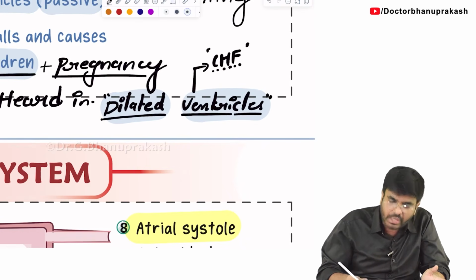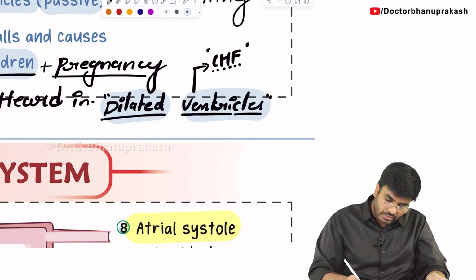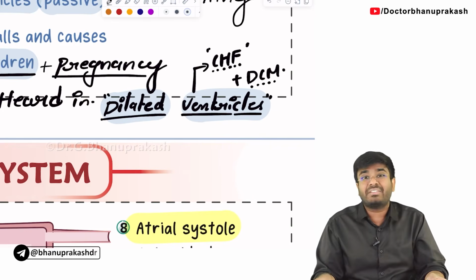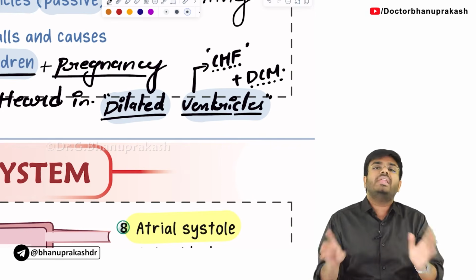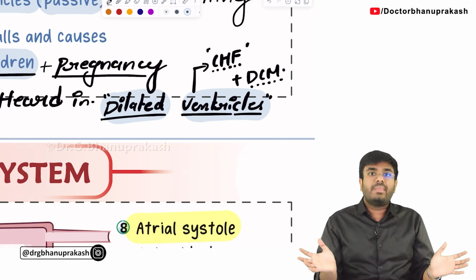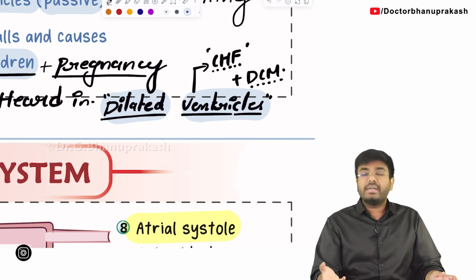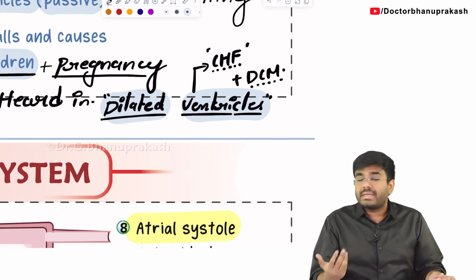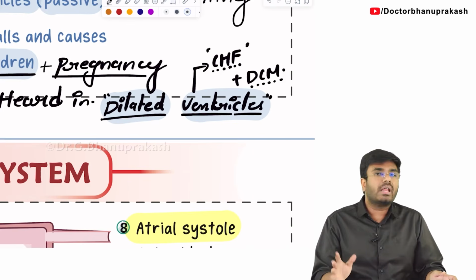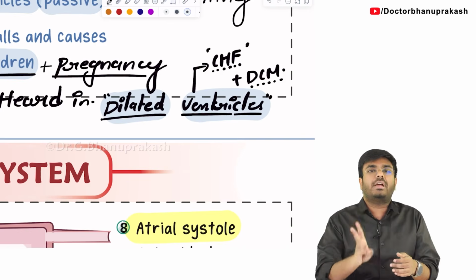The patient who is going into heart failure, congestive heart failure, maybe because of myocarditis, or dilated cardiomyopathy. In the name itself, it's there: dilated ventricles, dilated cardiomyopathy. So in any condition with dilated ventricles, which heart sound will these dilated ventricles cause? S3 heart sound. Dilated ventricles are seen with dilated cardiomyopathy or congestive heart failure or any other reason, and dilated ventricles cause the S3 heart sound.